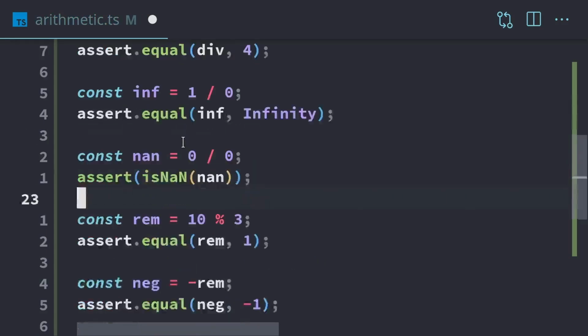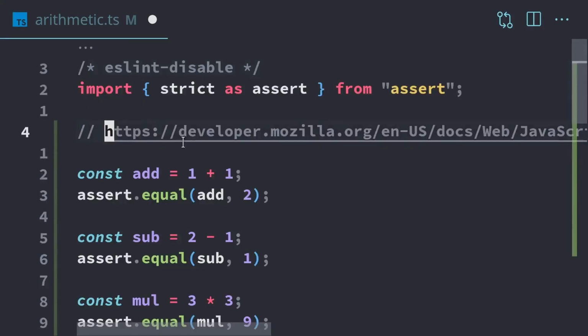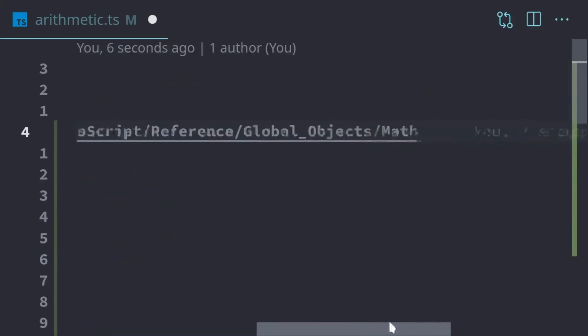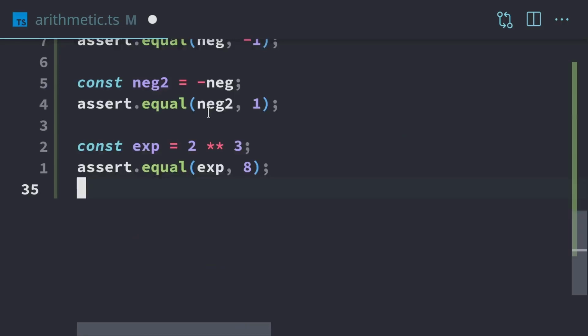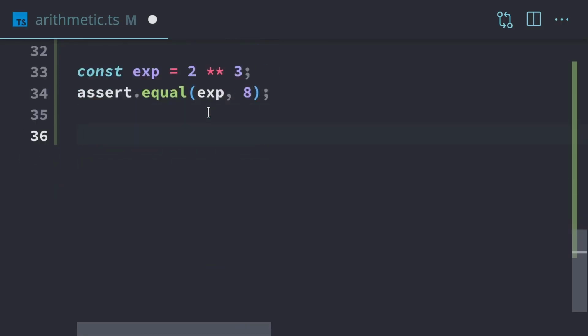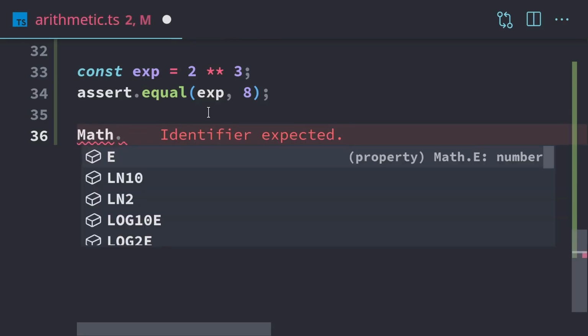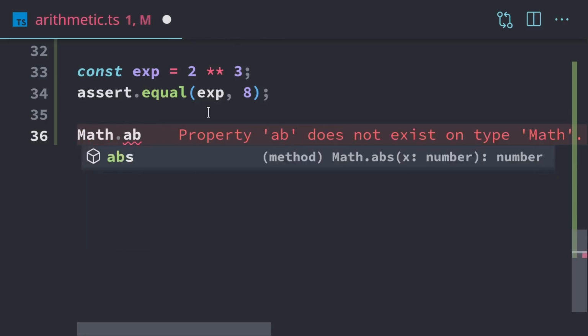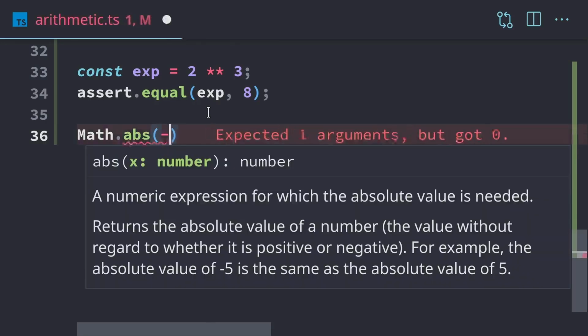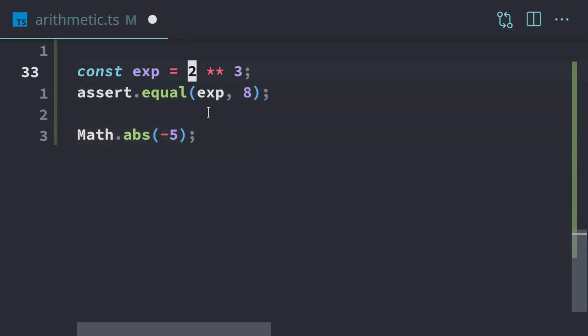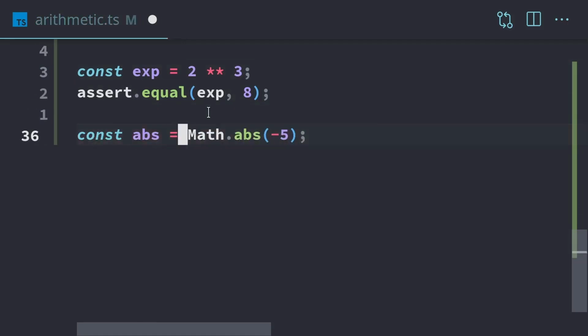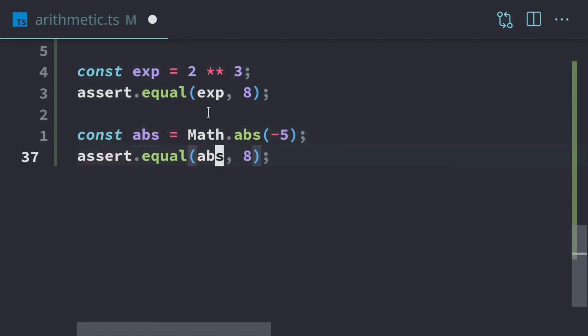If we want to use the math module, I mentioned the math module at this link, and the link has the list of everything we can possibly use. But I'm just going to show you how to use 1 or 2 of them. The math module is already built into TypeScript and JavaScript. To access it, we just use Math dot, and then we can pick what we want to use. If we want to use abs, it's for absolute value. So if we do absolute value of -5, then we're just going to get 5 back. That's absolute value.